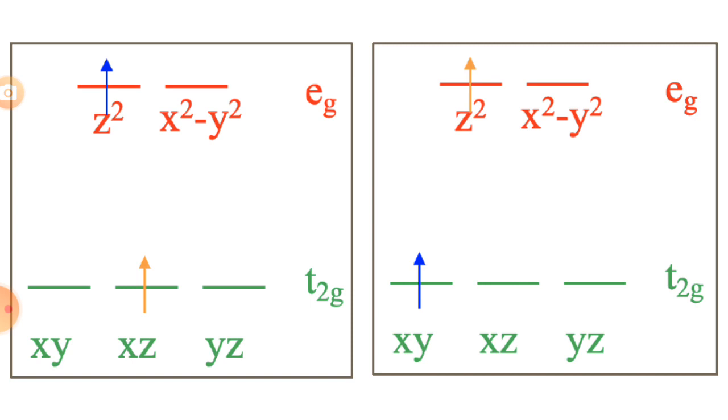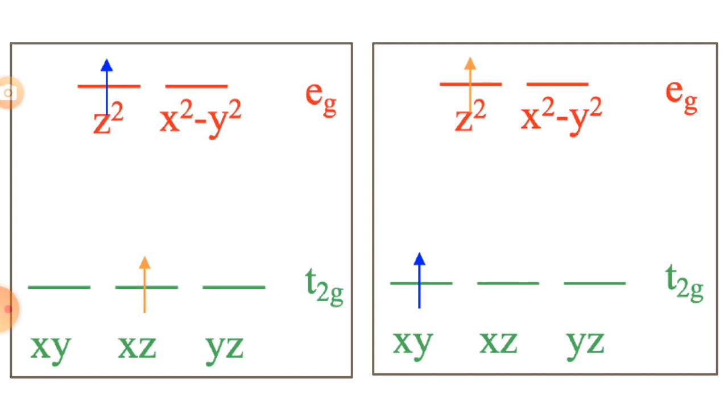Ligand field theory is not able to explain all these spectra, because there are multiple absorptions. LFT assumes that there is no electron-electron interaction.